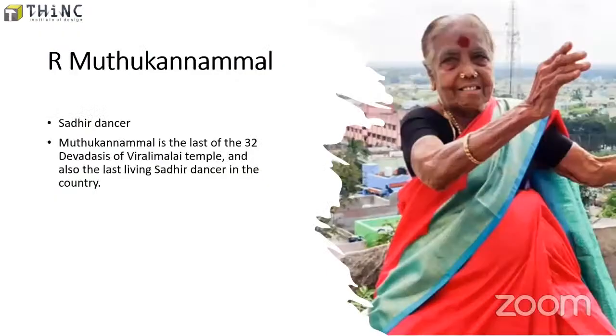So next one is R. Muthukannamal. R. Muthukannamal is from Tamil Nadu, again from the art category, and she was a Sadar dancer. Sadar dance is the precursor of Bharatanatyam. Before Bharatanatyam was popularized, it was Sadar dance or Sadiraatam. Sadiraatam slowly transitioned into Bharatanatyam. Sadar dance means only Devadasis perform it, and Devadasis are the people who live beside the temple.